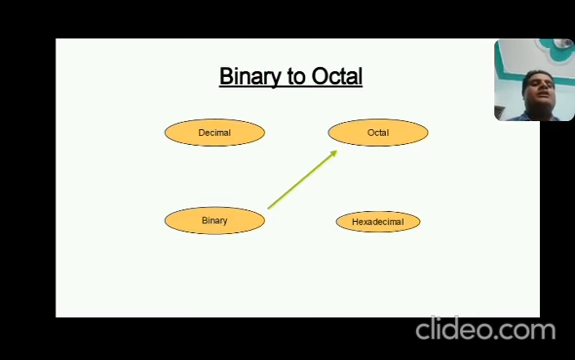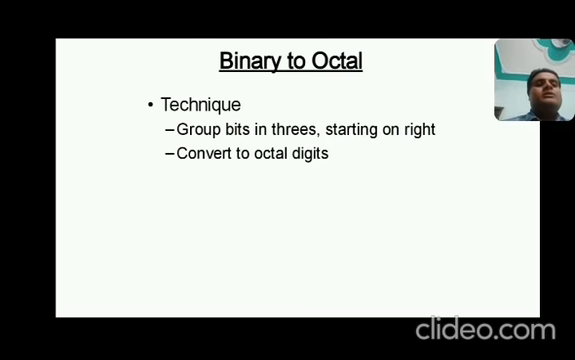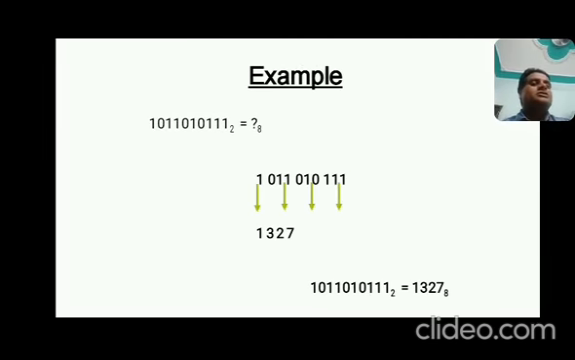Simple. Now come to binary to octal. That is binary to octal: group bits in 3 starting on the right and convert to octal digits. Very simple. It's the reverse of this. If you have this binary number, just start from the right and make triplets of bits. Taking the last one, 111, and then 010, and then 110, and in the last you have only 1. You may add 00 before the 1. So in the rightmost, 111 has value 7, 010 has value 2, 011 has value 3, and 1 has value 1. So this binary equivalent will be 1327 in octal.